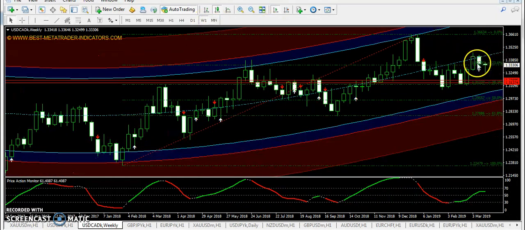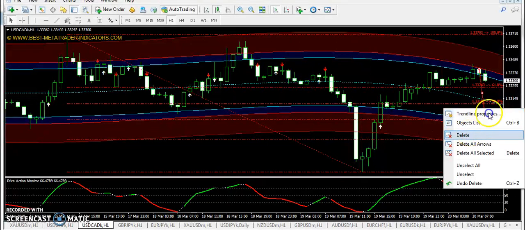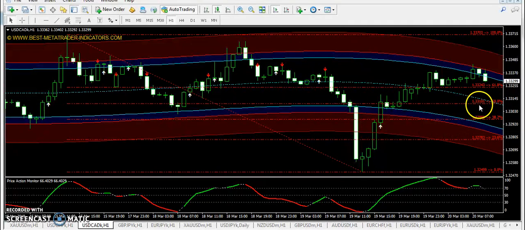And looking at the weekly chart, now look here, this candle is closed below the middle dotted line. So there is a significant signal here that whenever a candle closes below the dotted line, then we can expect further downward chances. So that's why I am expecting that we can expect the downfall on USD Canadian Dollar. Now we have to see whether it's going to break the 50% level, that is 1.33101, or if it gets the desired further drops, then it can go up to 1.32783. So that's as per my expectation.